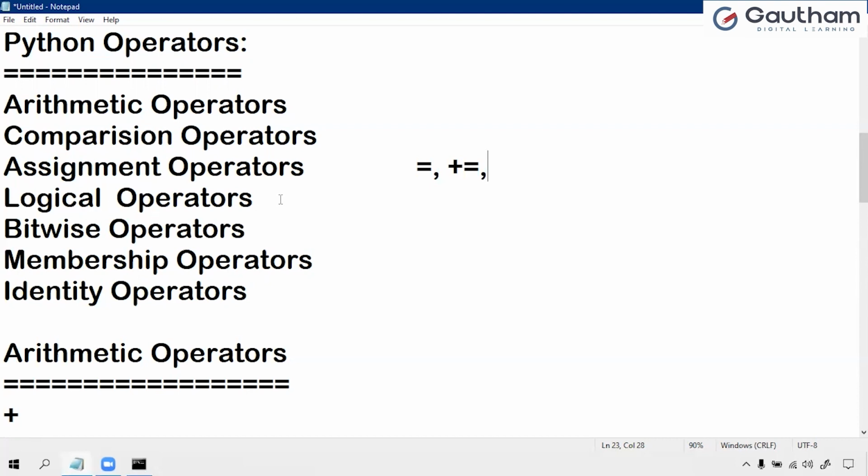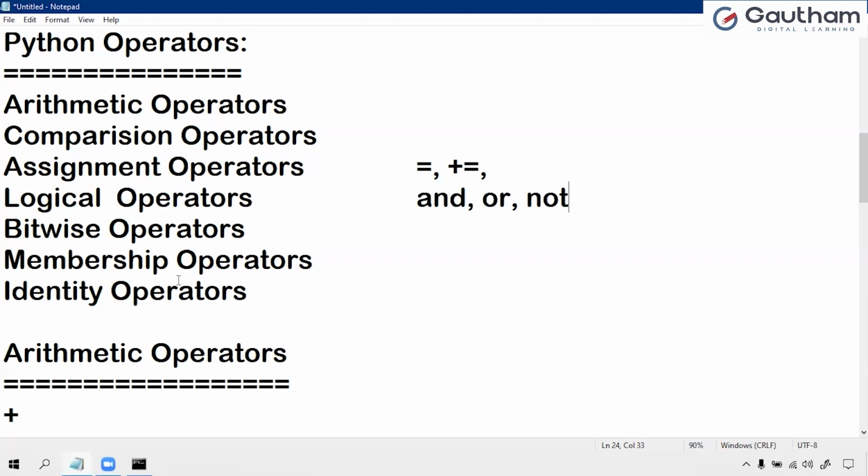Next, coming to the logical operators. In other programming languages like C and C++, logical operators are represented with special characters like ampersand. But in Python, it uses reserved keywords: and means and, or means or, not means not. Based on this, logical operators work. So what is the use of these logical operators? Mainly, they are used to make decisions.